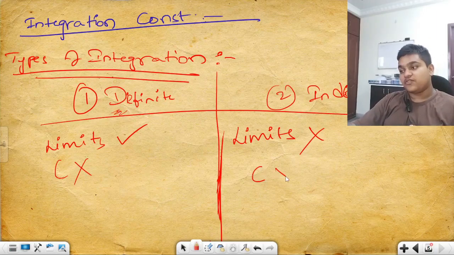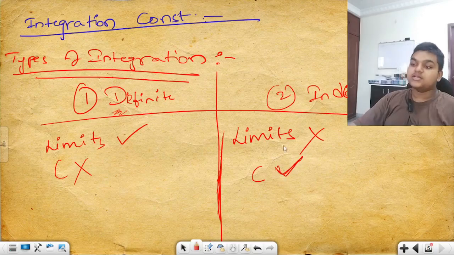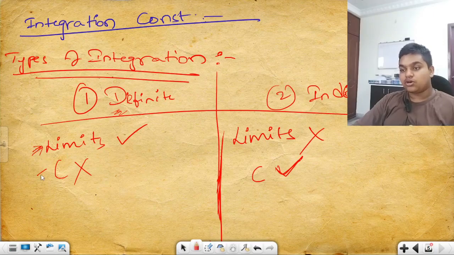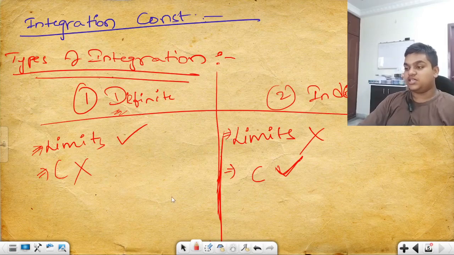But if it is indefinite, the integration constant is present. Either of the things is absent: either the limits are absent or C is absent. Clear? Limits are absent or C is absent. You have to understand the meaning. Now, what are these limits?